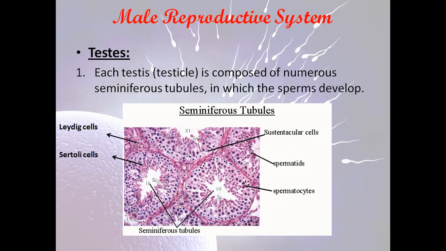We said that the testes are referred to as the male gonads. However, each testis is composed of numerous seminiferous tubules, as shown in these figures. You also have Leydig cells and Sertoli cells. We're going to talk about them later. These seminiferous tubules are the site inside the testes where the sperms develop.